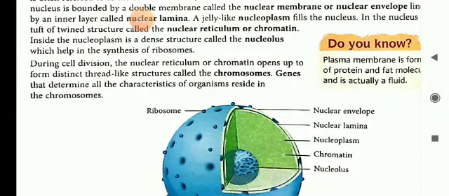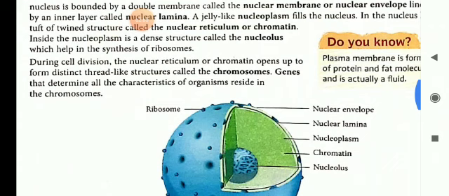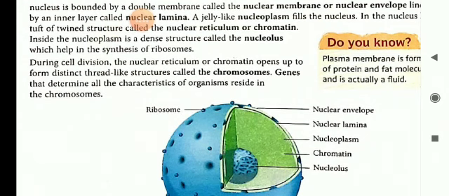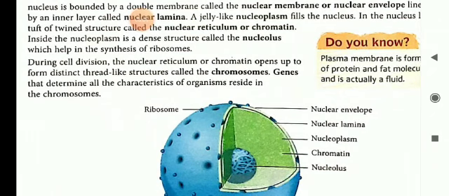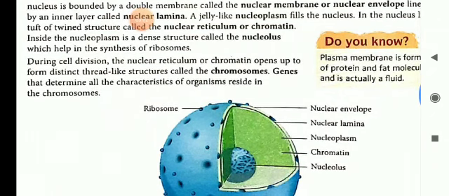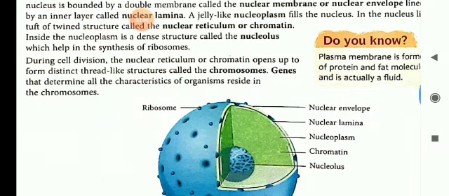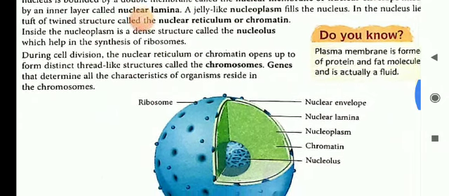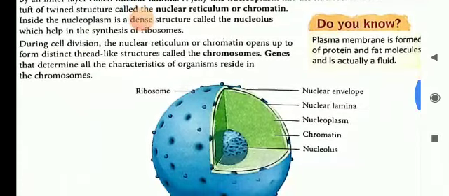Inside the nucleoplasm is a dense structure called the nucleolus. Same as inside the cell there is a nucleus, inside the nucleus there is the nucleolus, which helps in the synthesis of ribosomes.